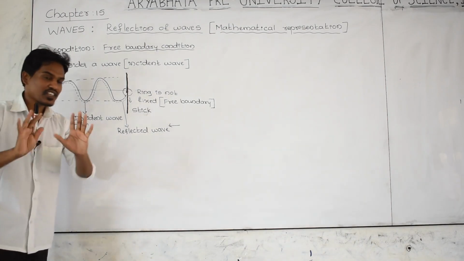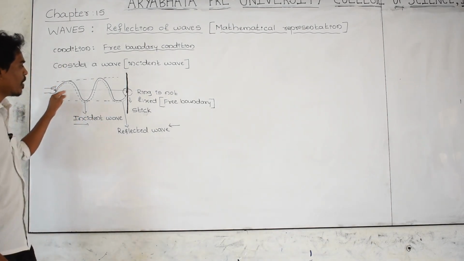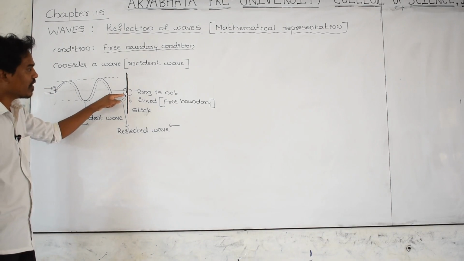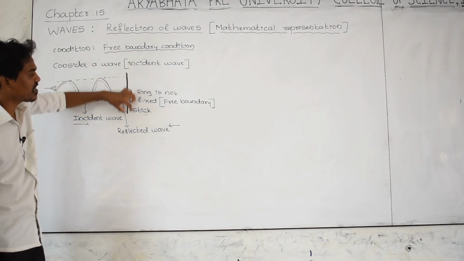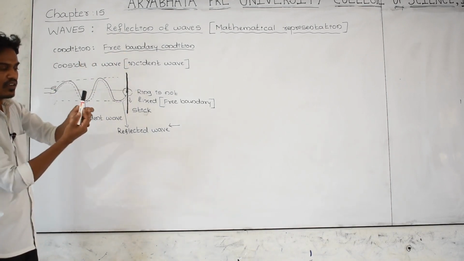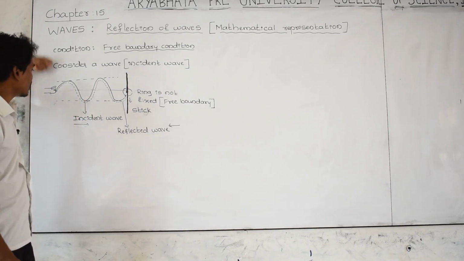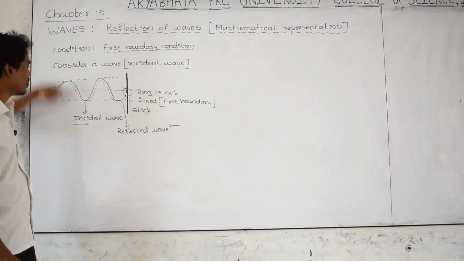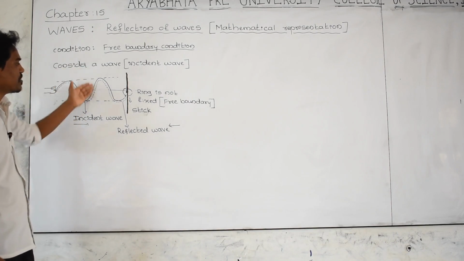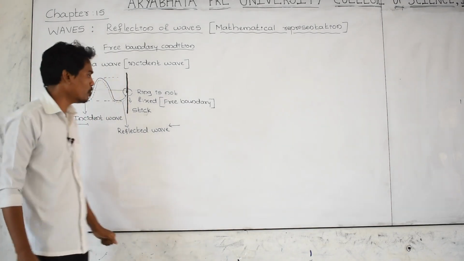Don't confuse. You just take one rope. One end is attached to the ring. The ring is passing through a stick or a bar, and the other end is in your hand. Just give a jerk to the rope up and down. A wave shape is produced inside the rope.